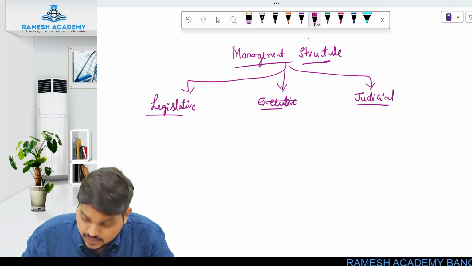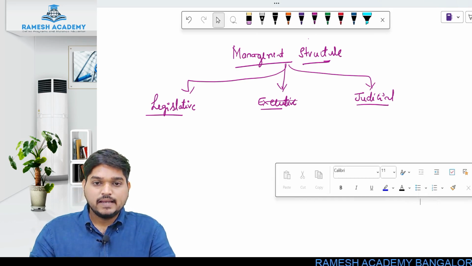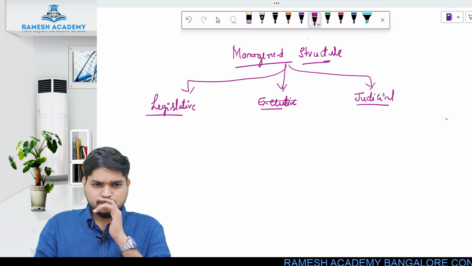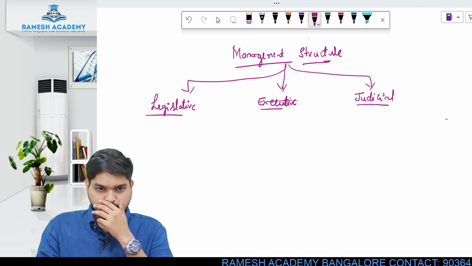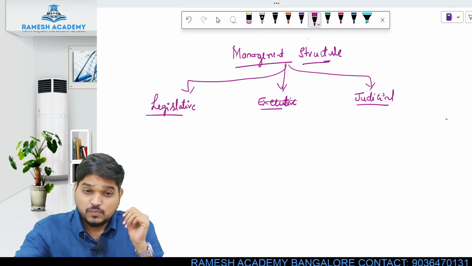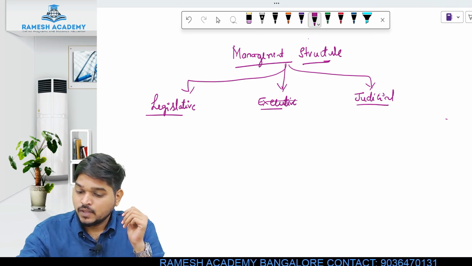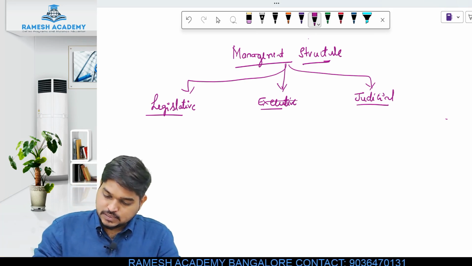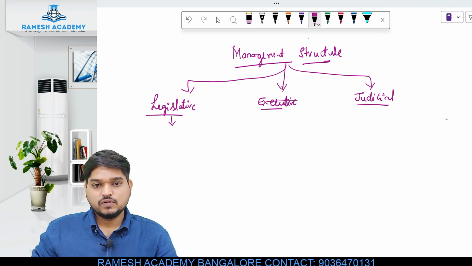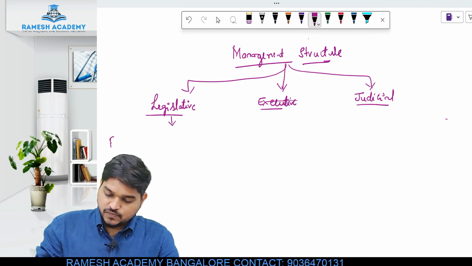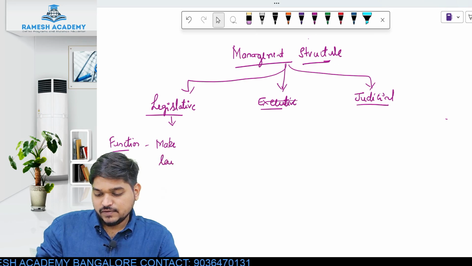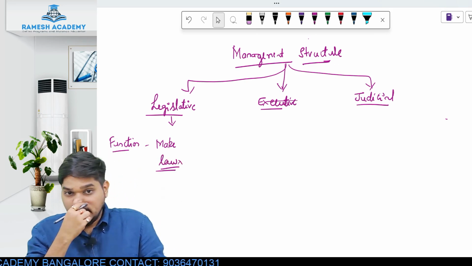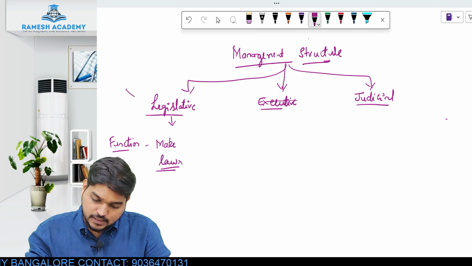Judicial body. These are the three bodies which manage the entire nation. The first one is legislative, then executive and judicial. Now when we talk about the legislative body, the function of this body is to make laws. What is the function of this legislative body? It is to make laws. And when I say legislative body, it includes two things.